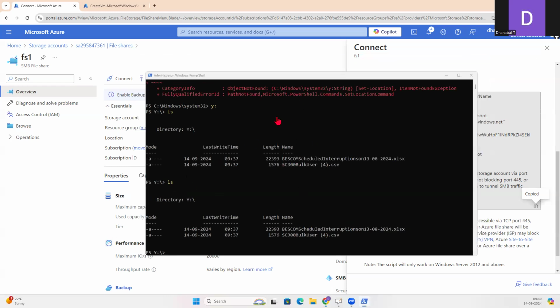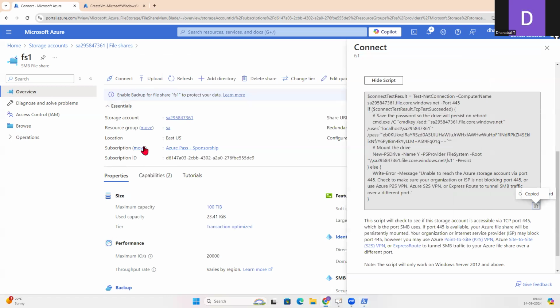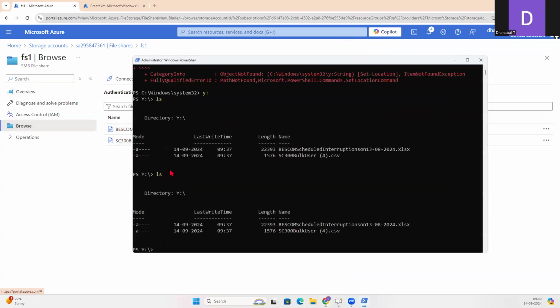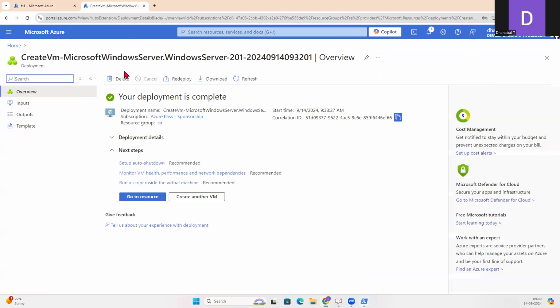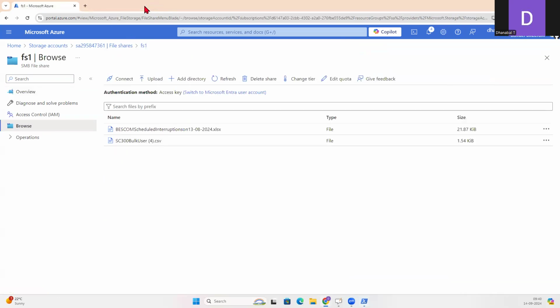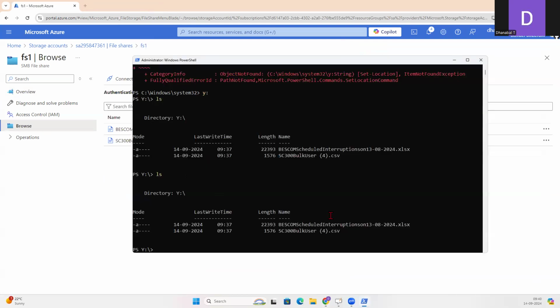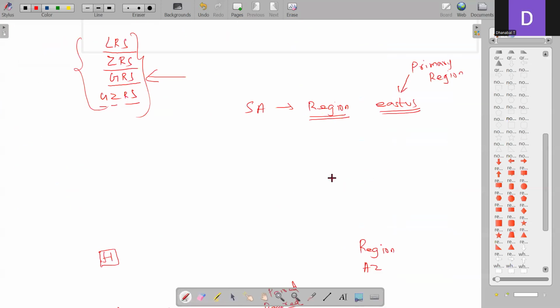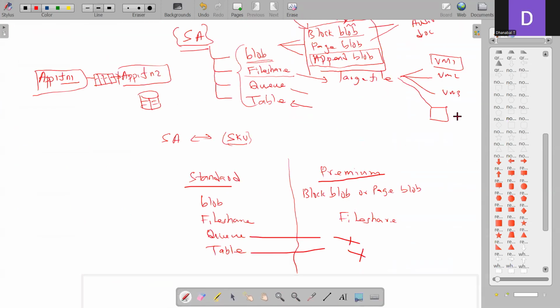I'll just show you that as well. If you go to browse, you totally have two files and the same files are there here. I just created a VM, but there is no use case because I did connect to my system itself. Fine. So that's how this file share can be created, and the same can be attached to a VM. So right now you can think that this file share got attached to an on-prem device. The same you can even attach to Azure devices also.